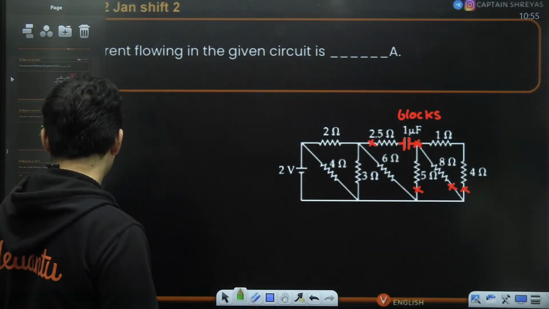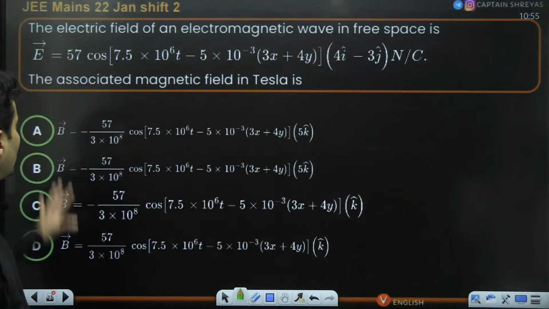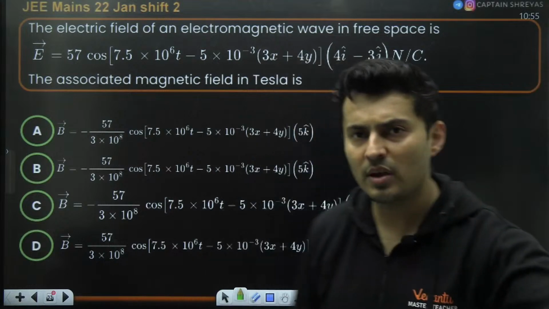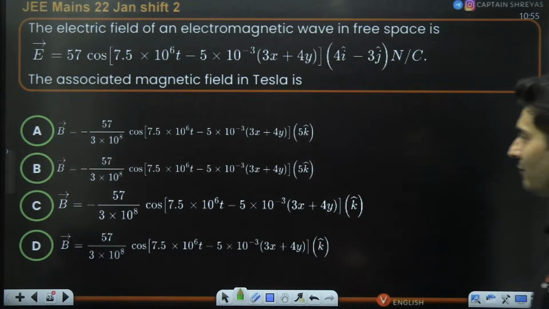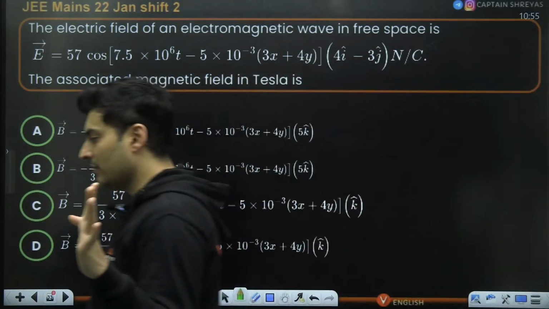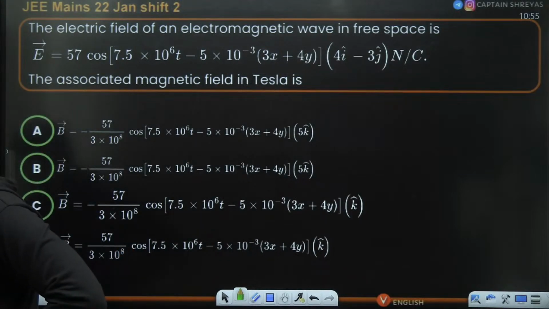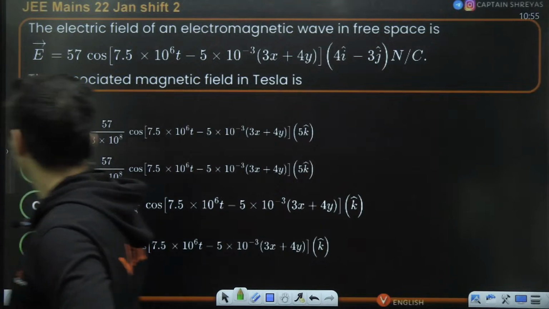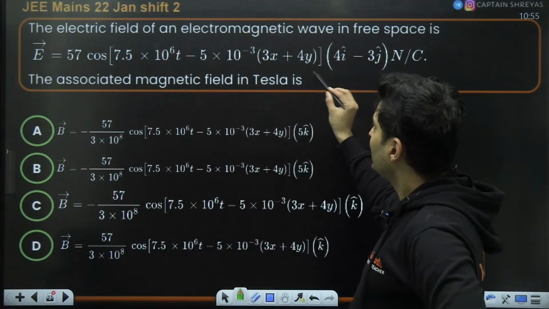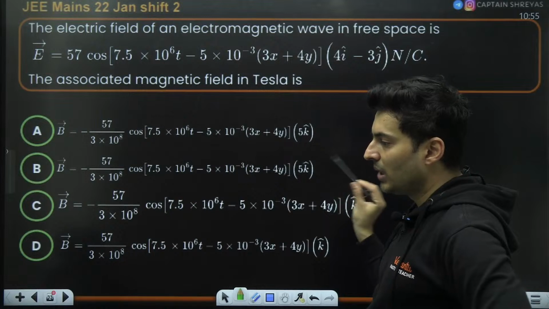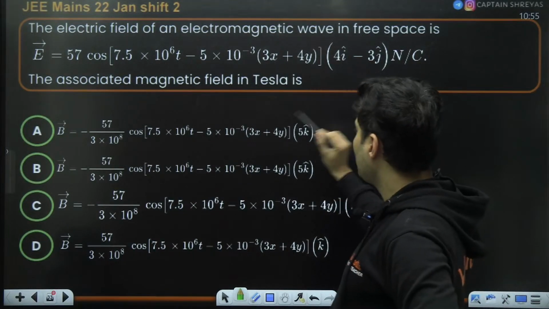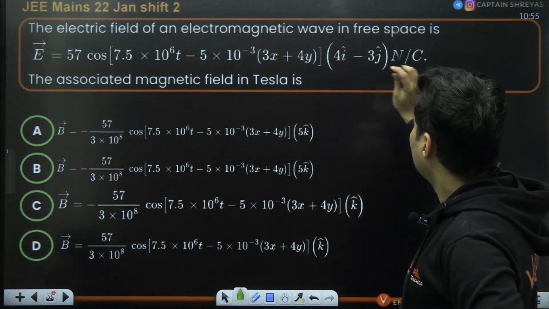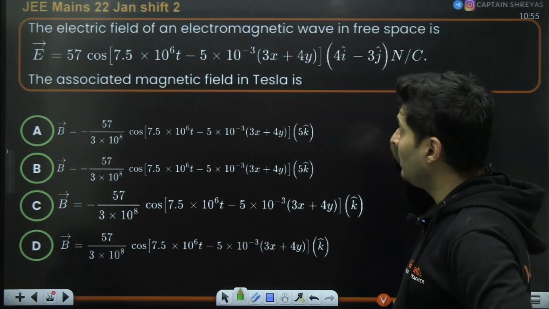Okay, moving on to the next question which comes up on your screen. The electric field equation for an electromagnetic wave is given, and they have asked for the magnetic field. Now, my dear students, in these types of questions, I have given you the trick. Even during the discussion, I told you what you should be doing. First of all, see the inside terms. Inside terms should at least match. Like if it is 3x plus 4y, 3x plus 4y, perfect. This is some i cap, j cap, so it is moving in 2 dimensions.